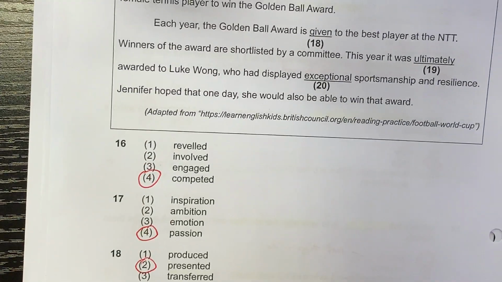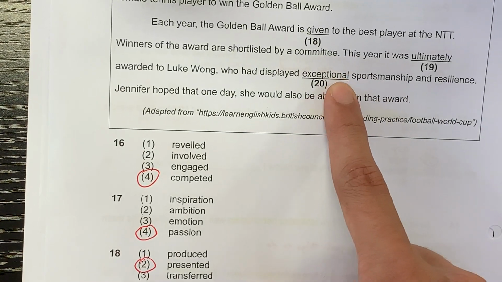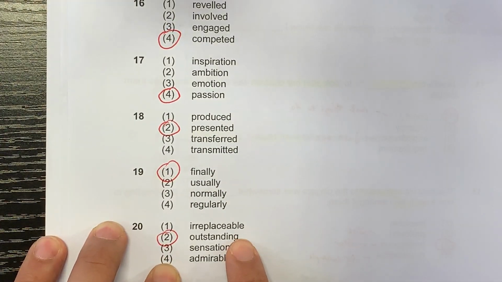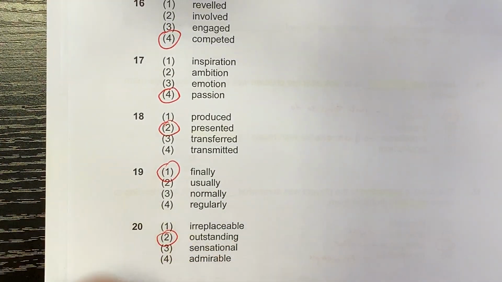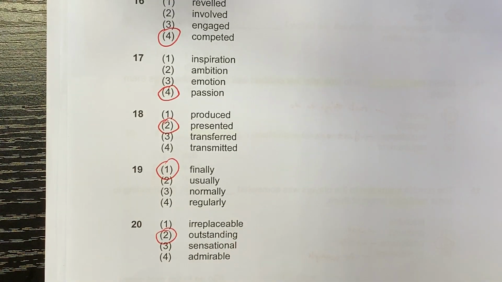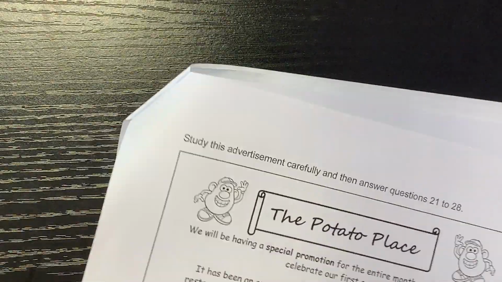All right. Exceptional sportsmanship means that, wow, it's so good. It's not the usual, it's exceptional. So it means that it is outstanding. Sensational is different. Sensational means that it is something that, wow, it was just a wow moment for a short while. But in this case, it's not about sensational, it's about being outstanding in this sport. All right. Okay, moving on to the